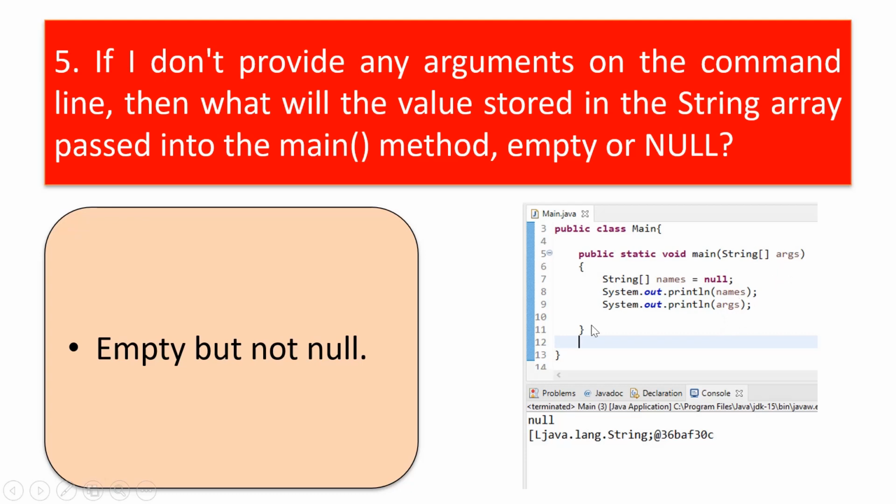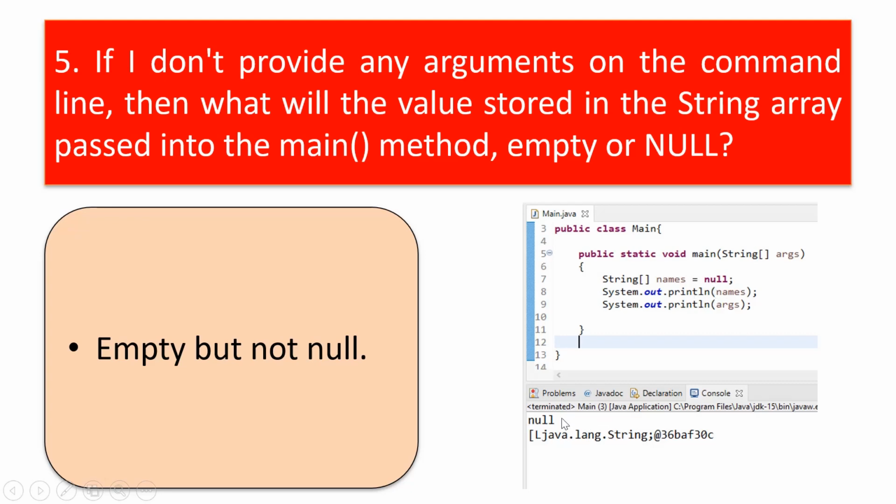Args is not initialized or modified anywhere in this code. It is nothing but the command line argument. So to show the difference between a string array that is allotted null and a string array that is given as command line argument, I have given names here. So names is actually given null.